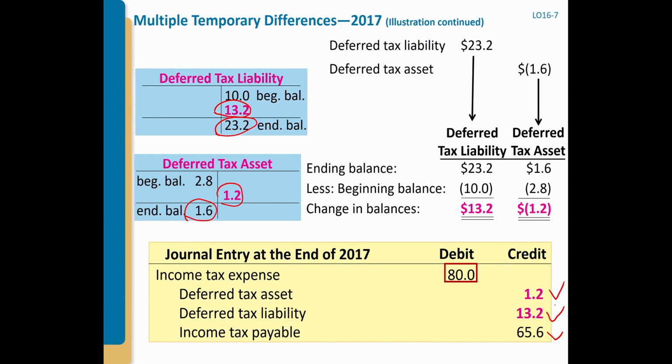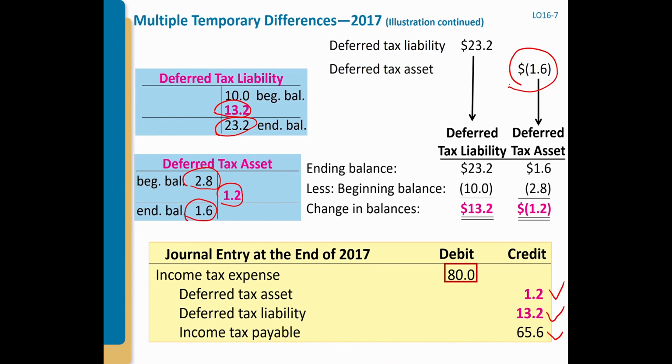I have a question. Yes. Why don't you debit the deferred tax asset? Debit deferred tax asset? You credit during the end of 2017. Yeah, because the initial balance was 2.8. Remember, this one comes from the previous year, 2016. Okay. Yeah, but now based on this, it should be 1.6, right?